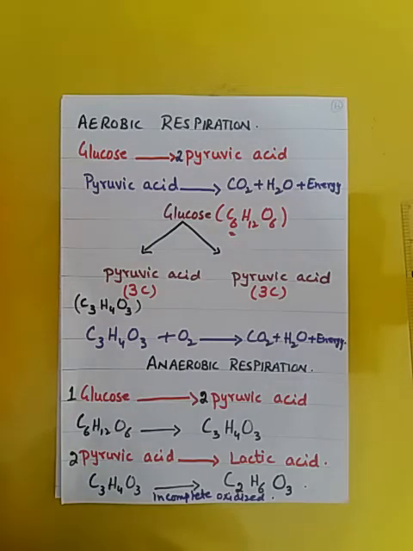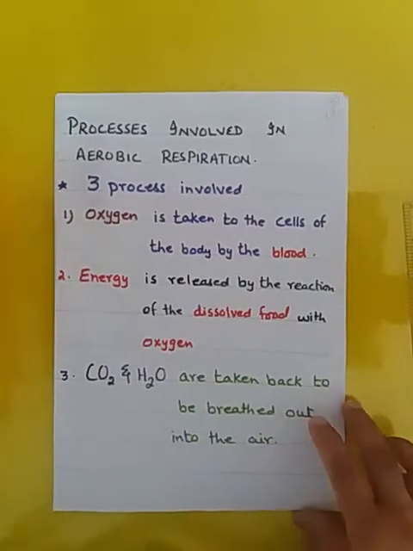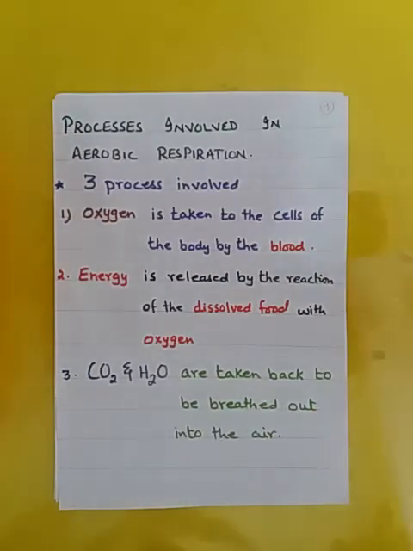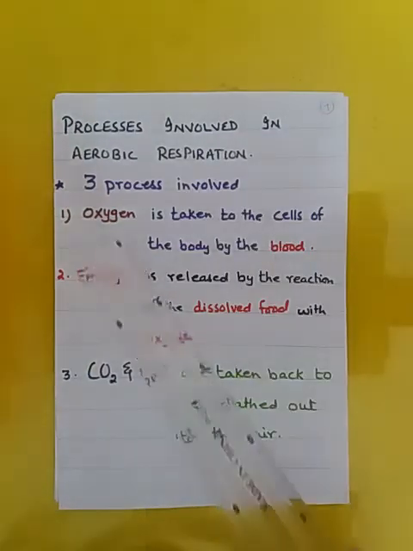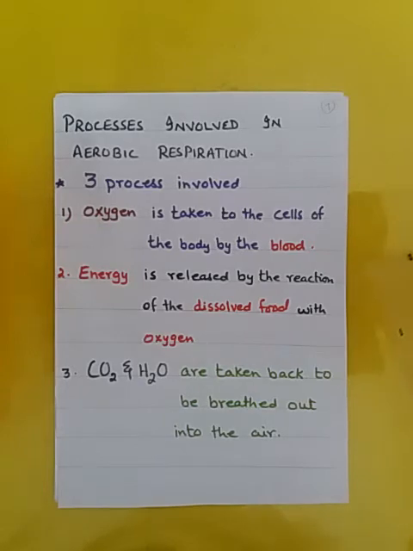Then next are the processes which are involved in aerobic respiration. There are three processes involved in aerobic respiration. Oxygen is taken to the cells of the body by the blood. Energy is released by the reaction of the dissolved food with oxygen. Carbon dioxide and water are taken back to be breathed out into the air.